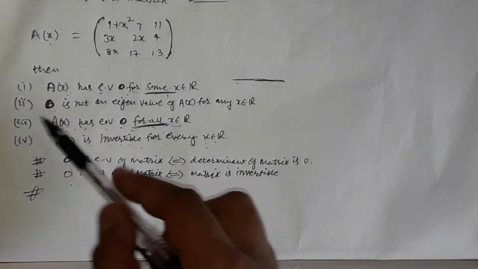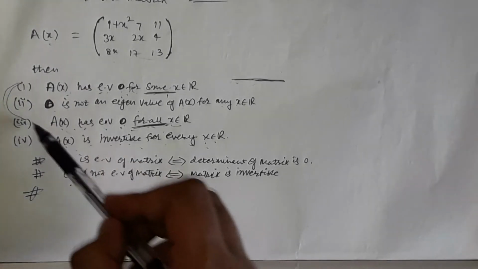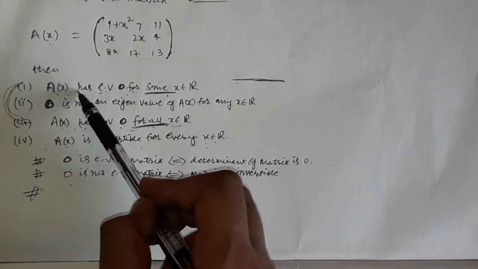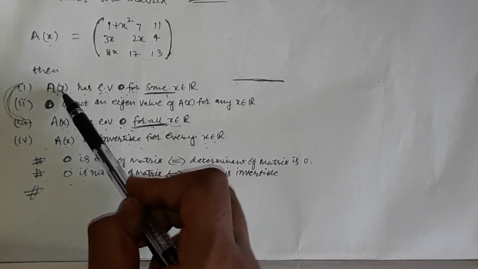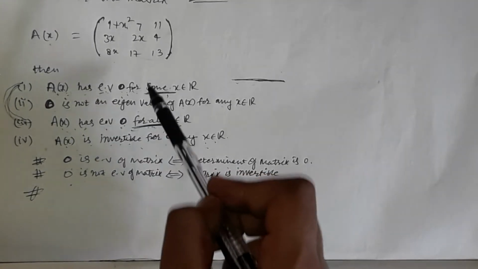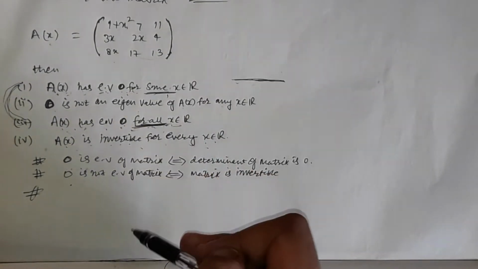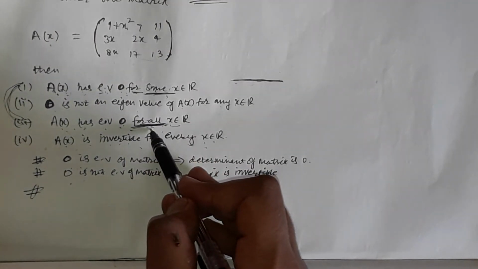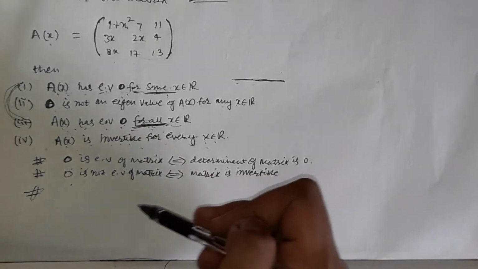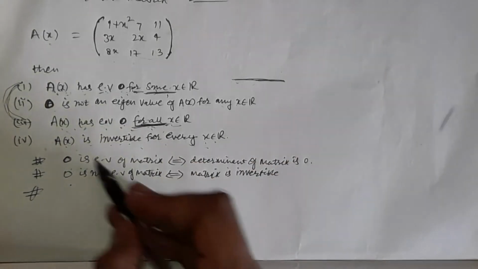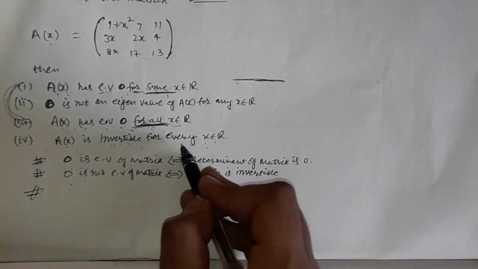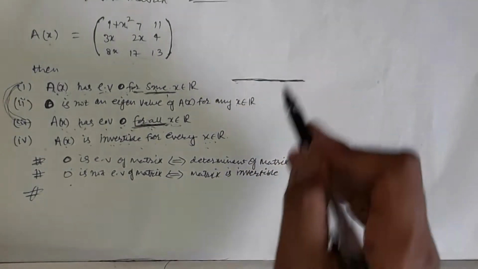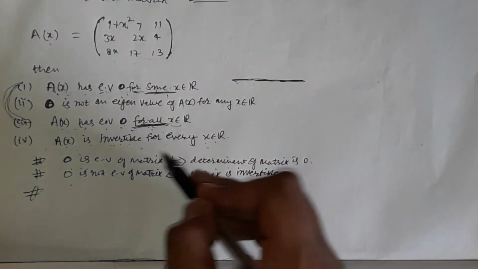Please always compare statements first and third. The first statement says that the matrix has an eigenvalue 0 for some, and the third says that for all. What is the difference between some and all in order to talk about the eigenvalue? And statement 4 says that the matrix is invertible for every real number. In the real number system, whichever real number one may choose, the matrix is invertible.